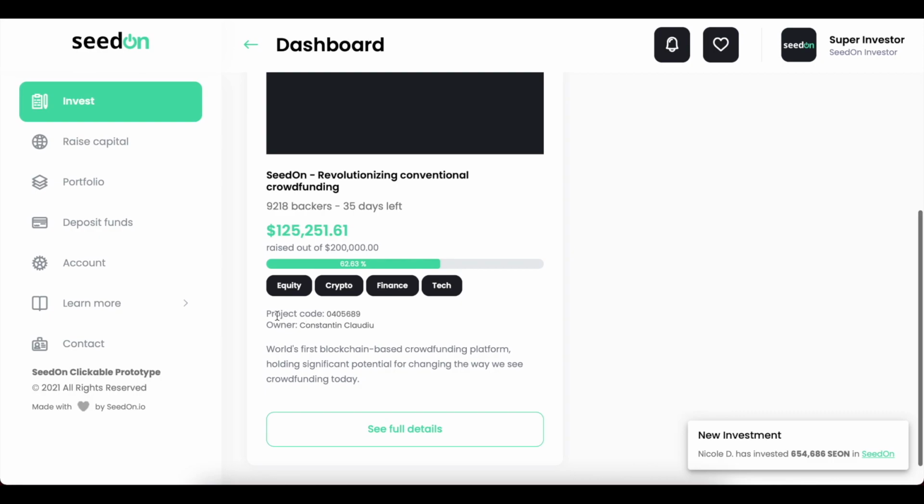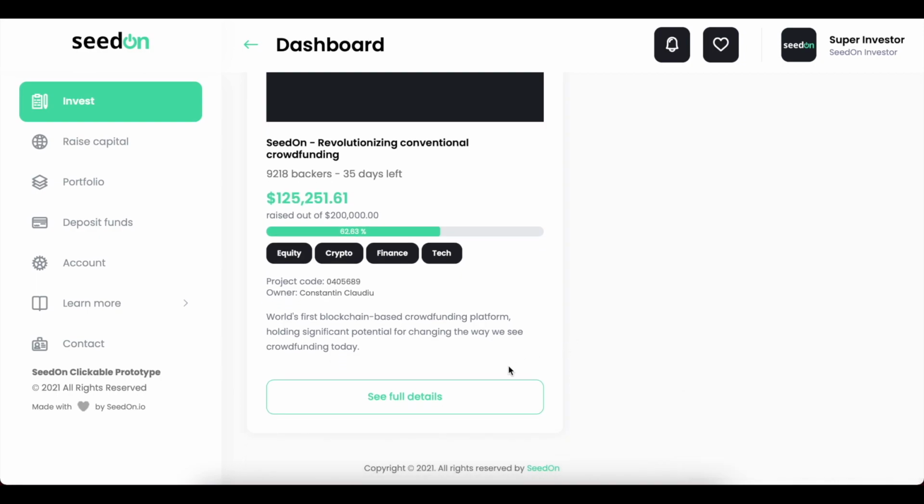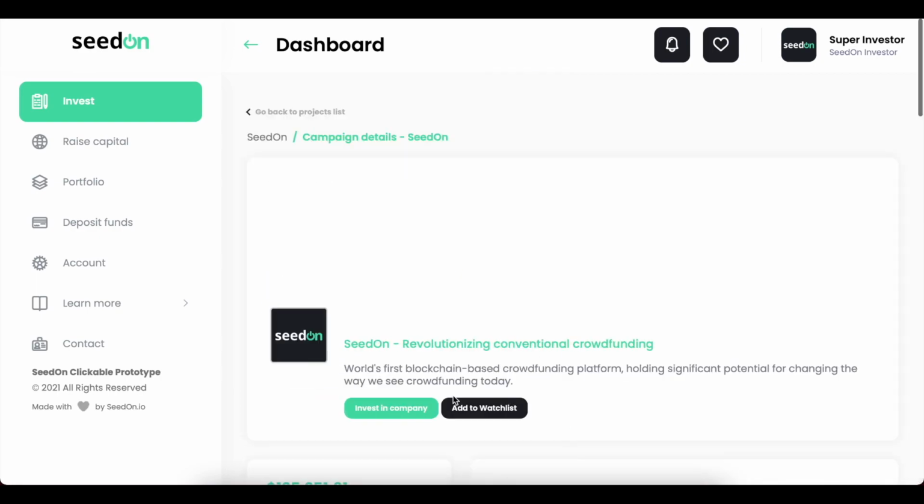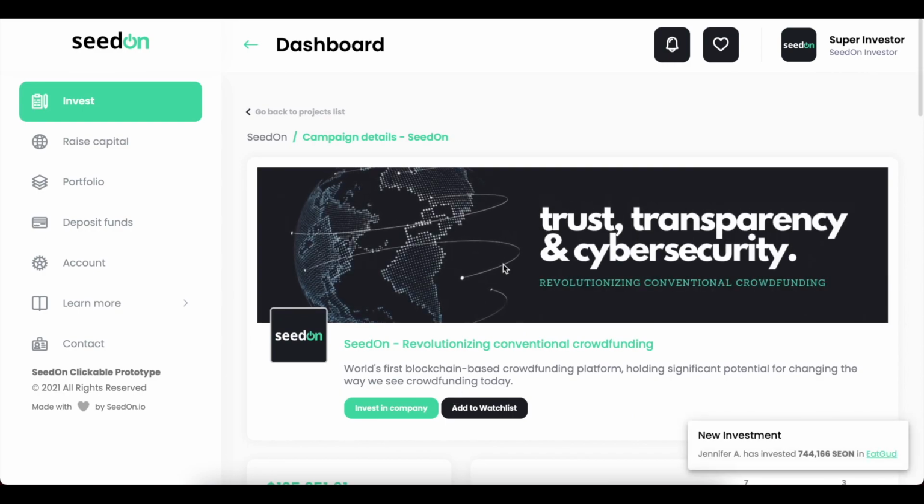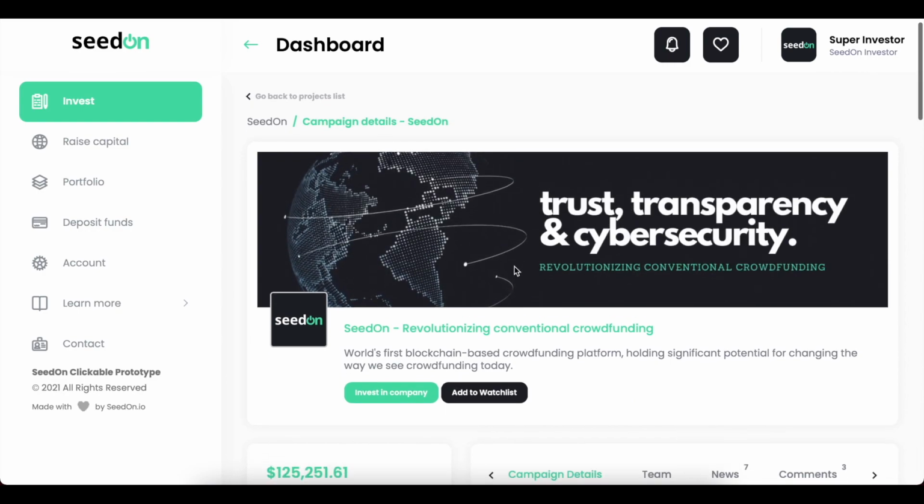And here we have a few basic pieces of information about the project. We have the code, the owner, and a brief description of the project. Now we can go ahead and see the full details for the project. When clicking see full details, we're now on the startups